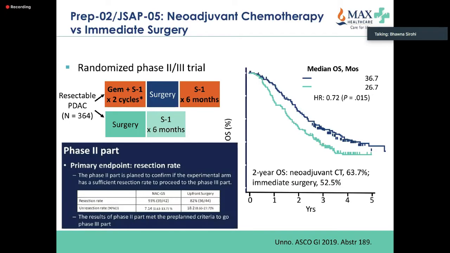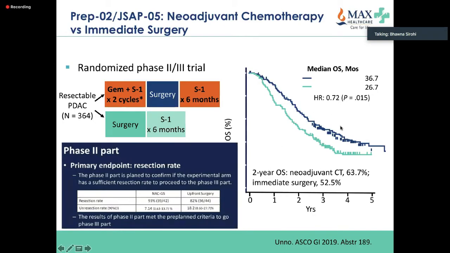There was this Japanese study as well, JSAP-05 or PREP-02, which in resectable patients randomized patients to GEM S1. I know S1 is like 5-FU, a fluoropyrimidine, followed by surgery, followed by S1 versus surgery followed by adjuvant therapy. And what they wanted to look at was the resection rate in these patients. And the resection rate with upfront surgery was 82% versus 93% in the neoadjuvant arm. And so it did meet its primary endpoint.